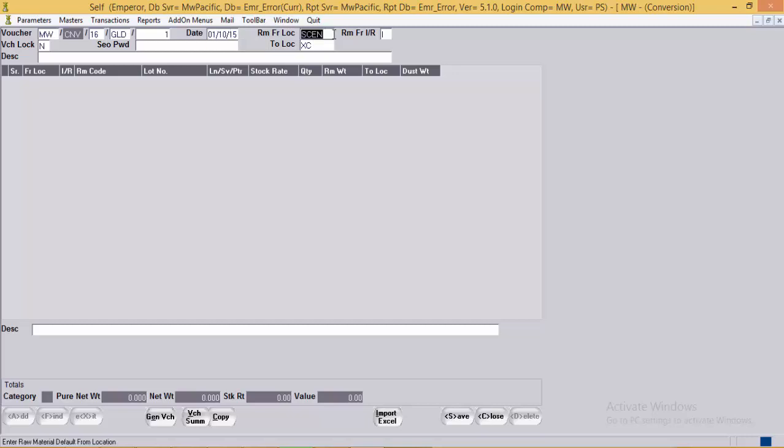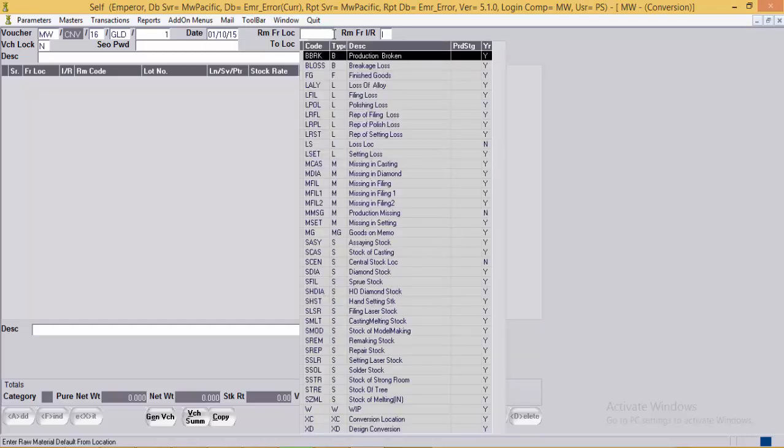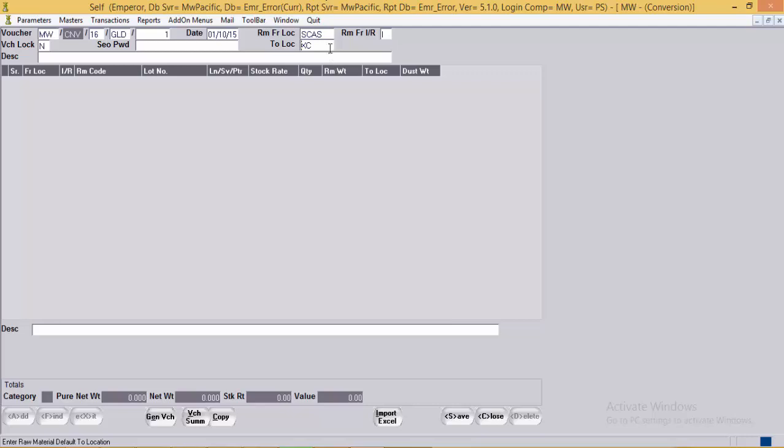The date of the conversion, the from location, the stock location basically, and the to location is XC. It is a must that one of these locations should be XC. Then voucher lock, yes or no, the SEO password, the description for the voucher.